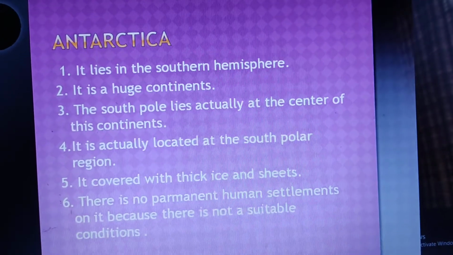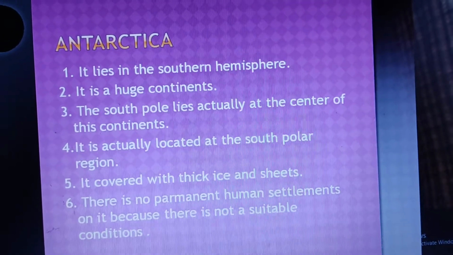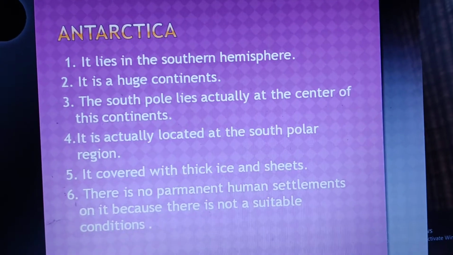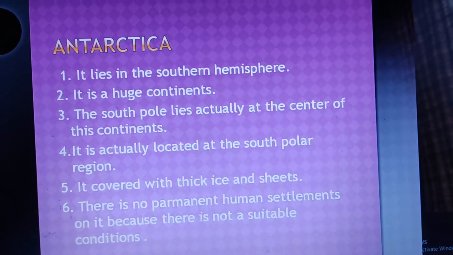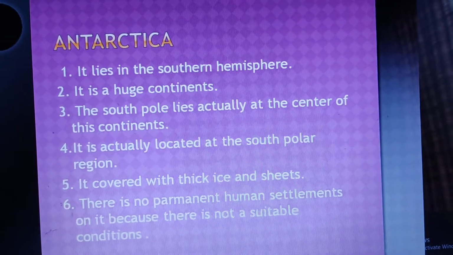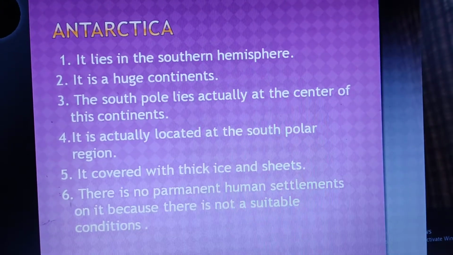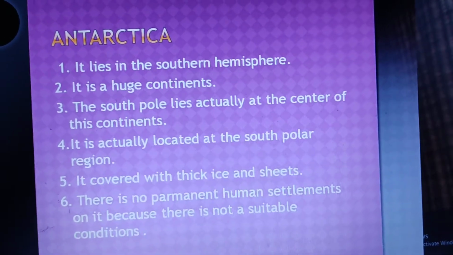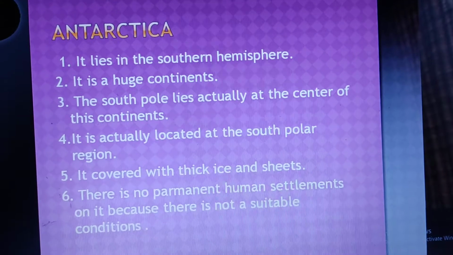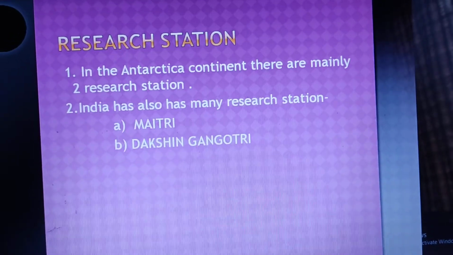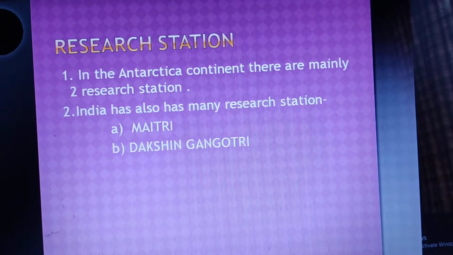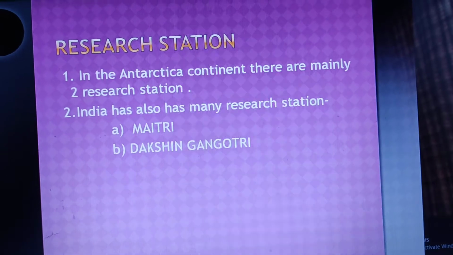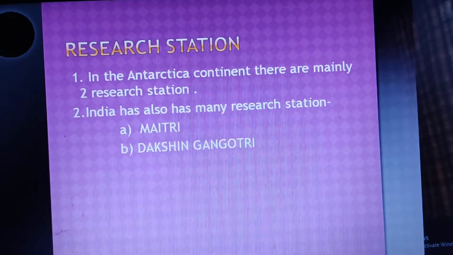Antarctica. It lies in the southern hemisphere. It is a huge continent. Antarctica actually lies around the South Pole, which is at the center of the continent. It is actually located in the South Polar region. It is covered with a thick ice sheet. There is no permanent human settlement because there are no suitable conditions for human beings or any living beings living on it. So it is very uncomfortable to settle in Antarctica. So there are many research stations which are actually present in Antarctica. India also has research stations. There are mainly 2, Maitri and Dakshin Gangotri.